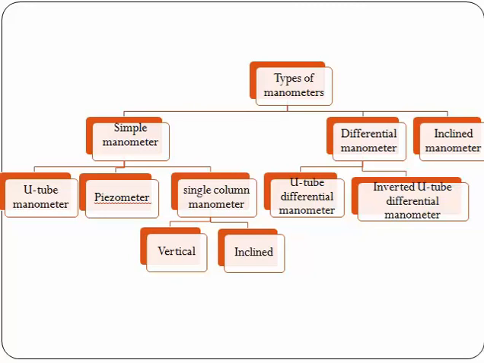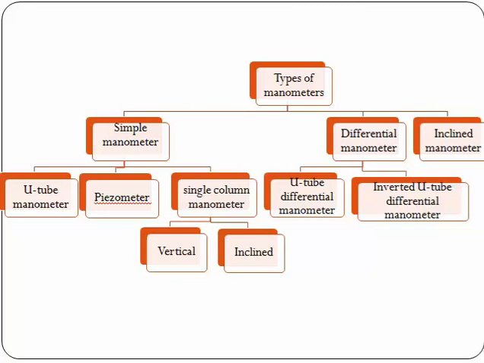The single column manometer is again classified as vertical single column manometer and inclined single column manometer. In case of differential manometer, there are U-tube differential manometer and inverted U-tube differential manometer, and the last is the inclined manometer. So basically there are 3 main types of manometer: simple, differential and inclined.